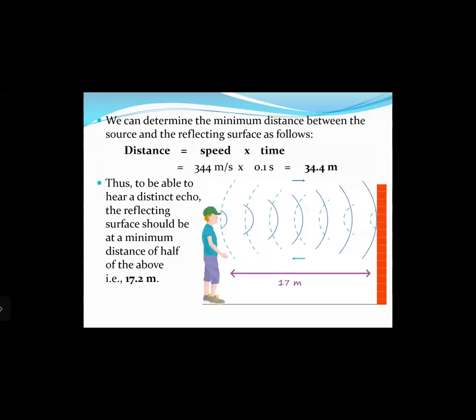So thus, to be able to hear a distinct echo, the reflecting surface should be at a minimum distance of half of the above, that is 17.2 meters. Why is it so? Because this distance 34.4 meters is a total distance, that is a back and forth motion. Total distance traveled by sound, that is from the source of the sound up to the reflecting surface and then back to the listener. So that is double the distance. That is why we take half of 34.4.